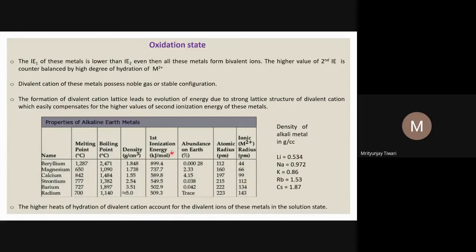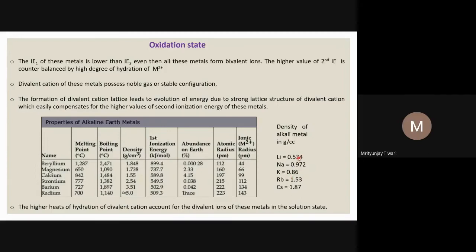Anyway, if you look at the density, the density of alkaline earth metals is more than the density of alkali metals. This is because, as we have explained, their atomic size is smaller and even the bonding is stronger. So the volume of a crystal will be smaller, with closer packing in this case, and their mass is also more than that of the corresponding alkali metals of the same period.